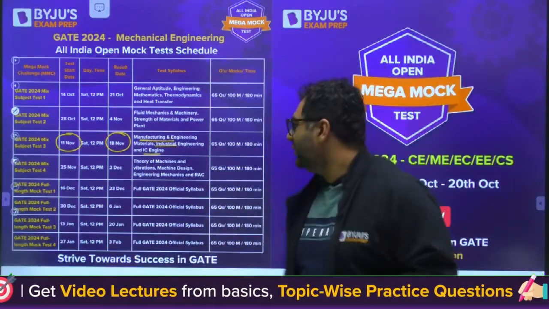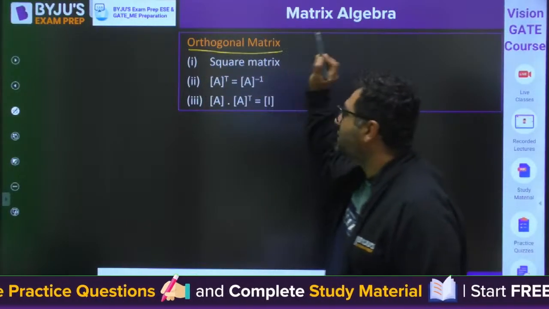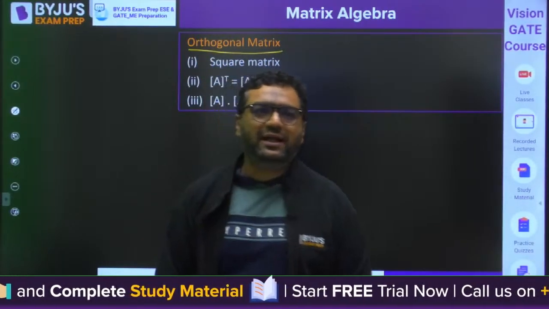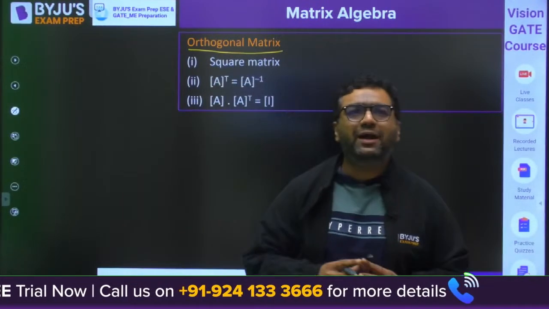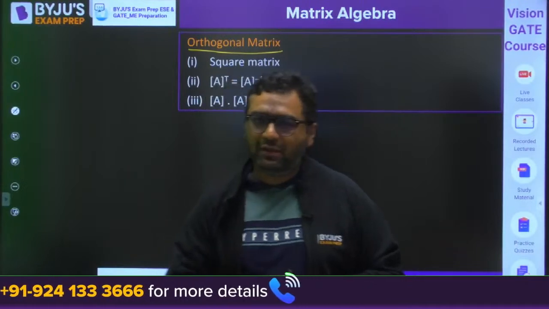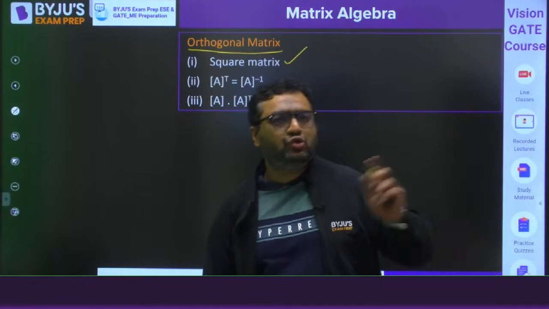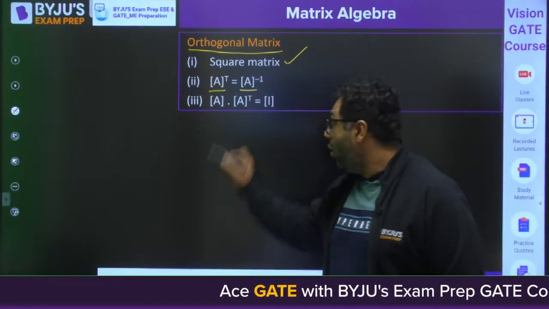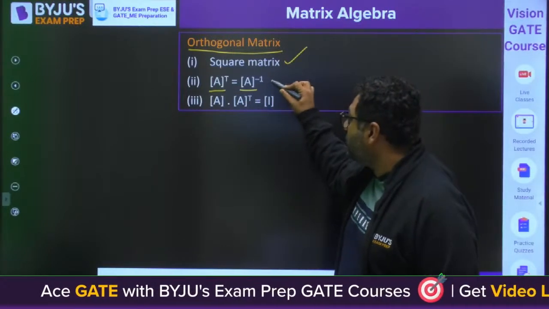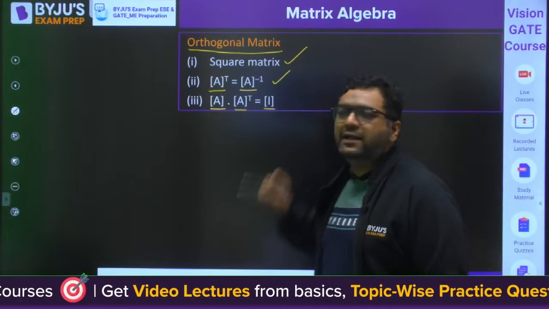So we are moving further guys. This is the next heading, because in the last class we discussed symmetric and skew symmetric matrix. Now we will be talking about the orthogonal matrix. So my dear, whenever we are talking about orthogonal matrix, it is once again a square matrix, and the condition for a matrix to be orthogonal is A transpose is equal to A inverse, and A into A transpose will be the identity matrix.